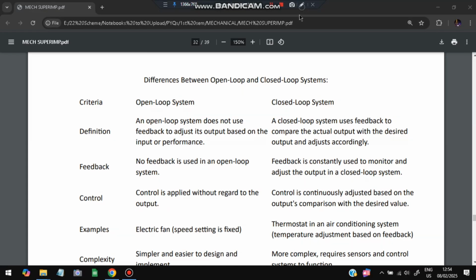In an open loop system, we do not have feedback. Whatever output we are getting, we are unaware of what it is. We'll keep on doing the same thing again and again. No feedback is present here. In a closed loop system, feedback is constantly provided by the monitor to the system.